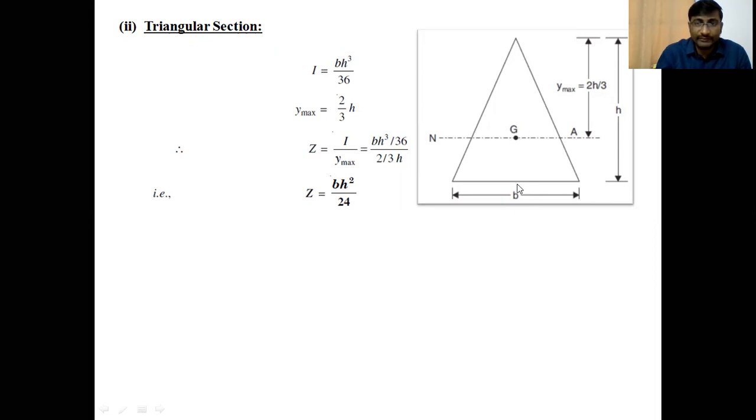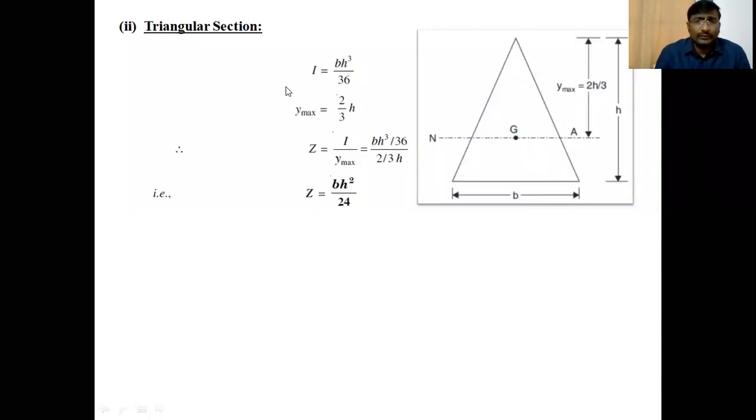In these two cases, h by 3 and 2h by 3, y maximum becomes 2h by 3, because the extreme layer is the maximum distance from the neutral axis. Here one layer is an extreme layer, and here also one extreme layer will be there, and whichever is the maximum distance from the neutral axis will be the y maximum. The apex is the maximum distance from the neutral axis. That's why y maximum here we take 2h by 3, not h by 3.